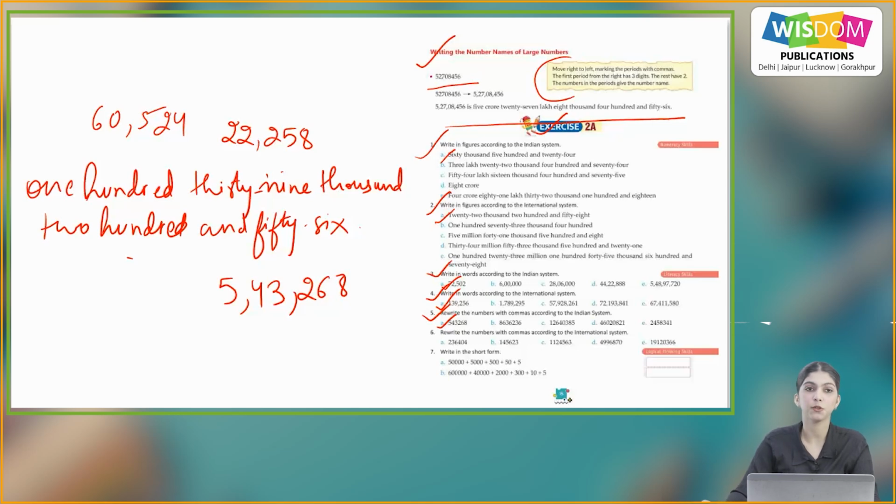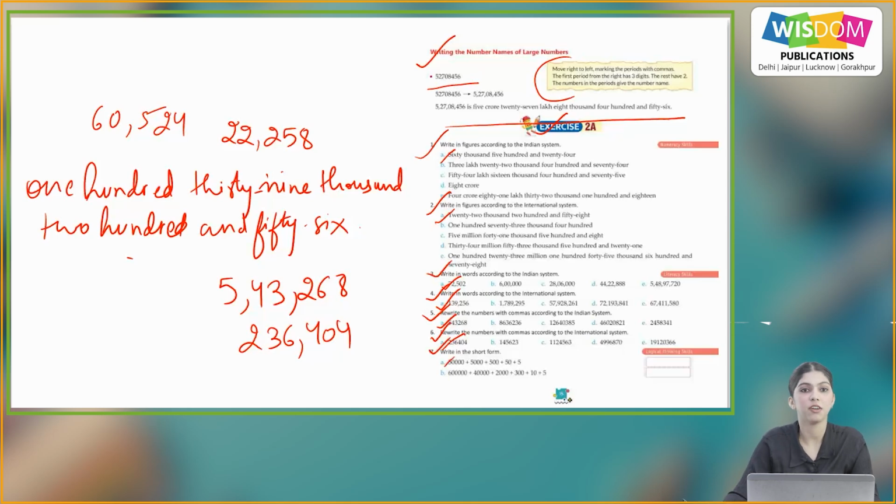So similarly, you will do the rest of the parts on your own. Question number 6. Rewrite the numbers with commas according to the international system. A part, so according to international system, the number is 236,404. So similarly, you will do the rest of the parts on your own.